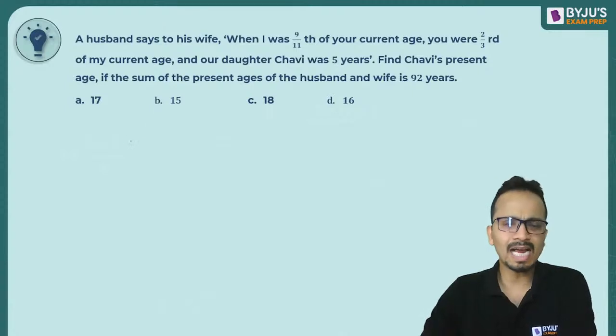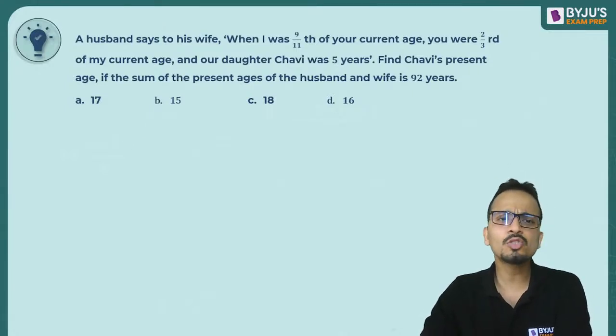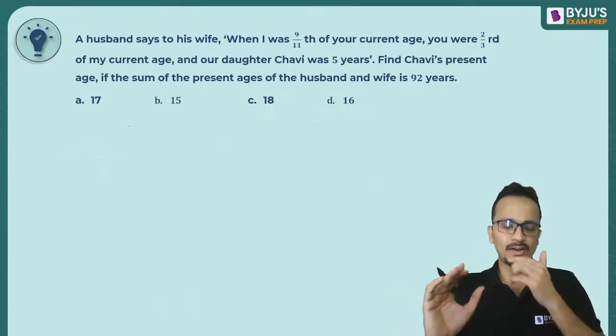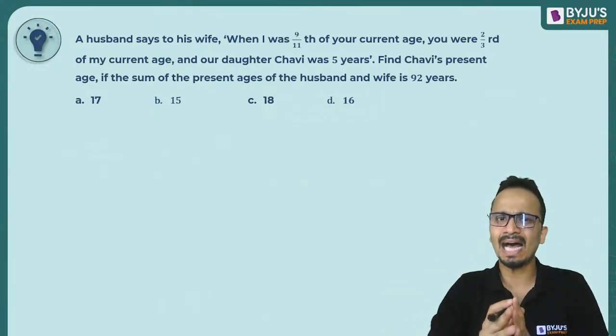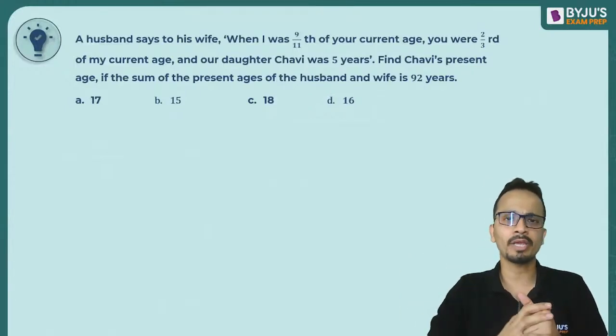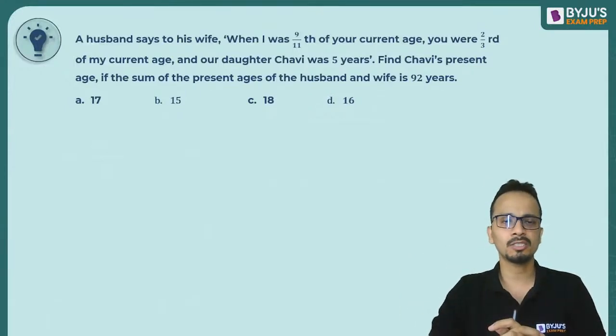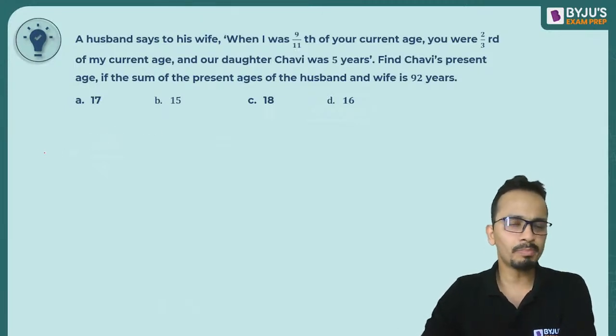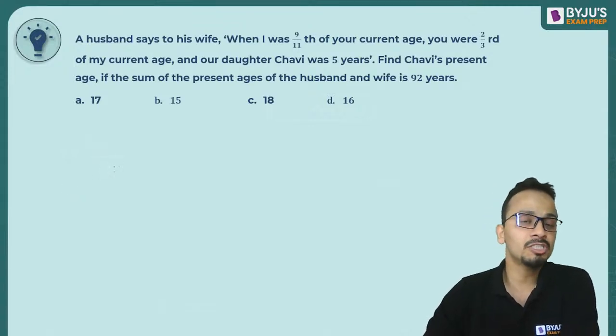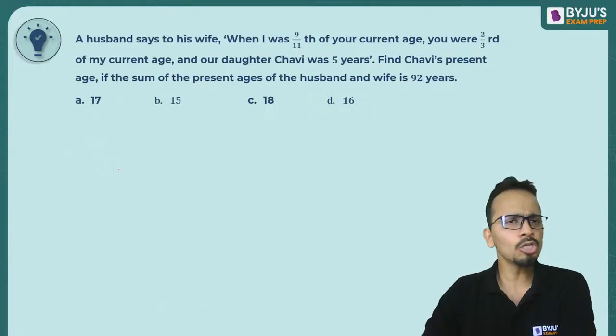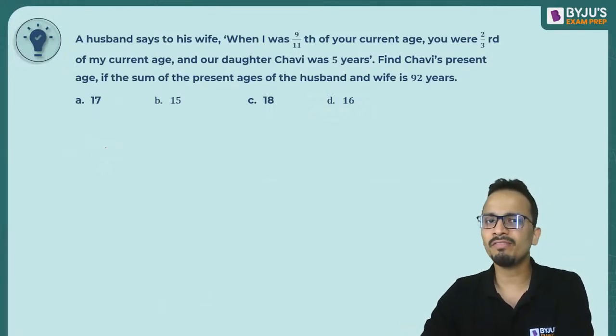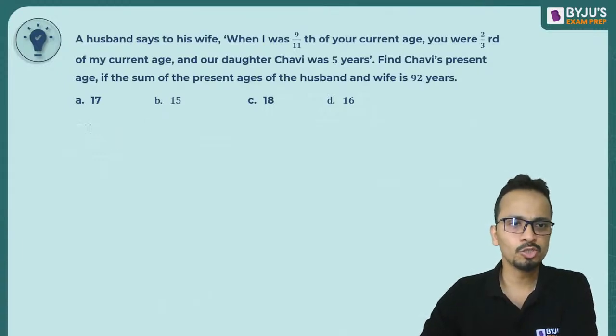All right, so let's start with the discussion, the easiest way of solving such questions. After reading the question, you will analyze that there are two time frames they are talking about, present and past. So I'll use present ages, try to find out the past ages as well, and establish the relation between them. Also, there are three characters in the story: husband, wife, and Chavi, their daughter, with their present ages and their past ages.